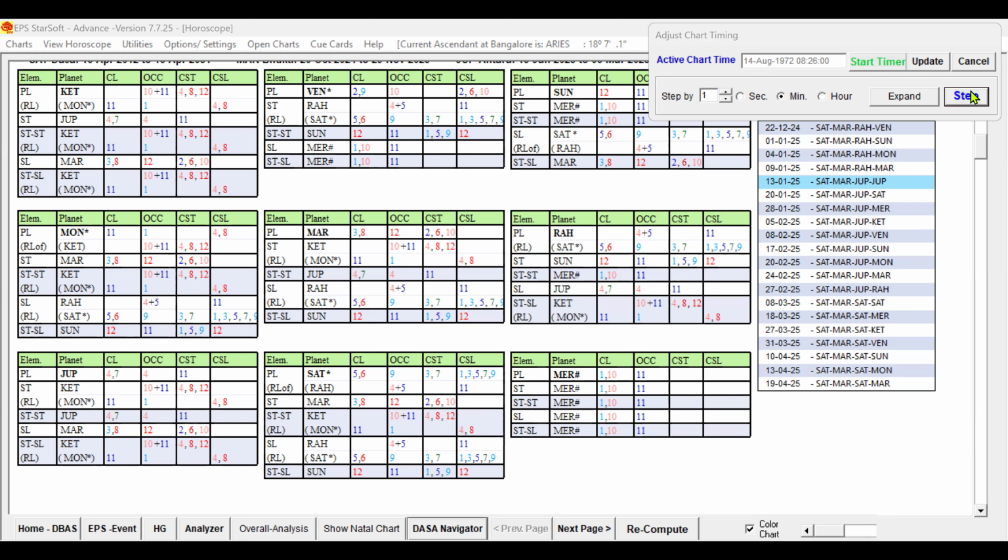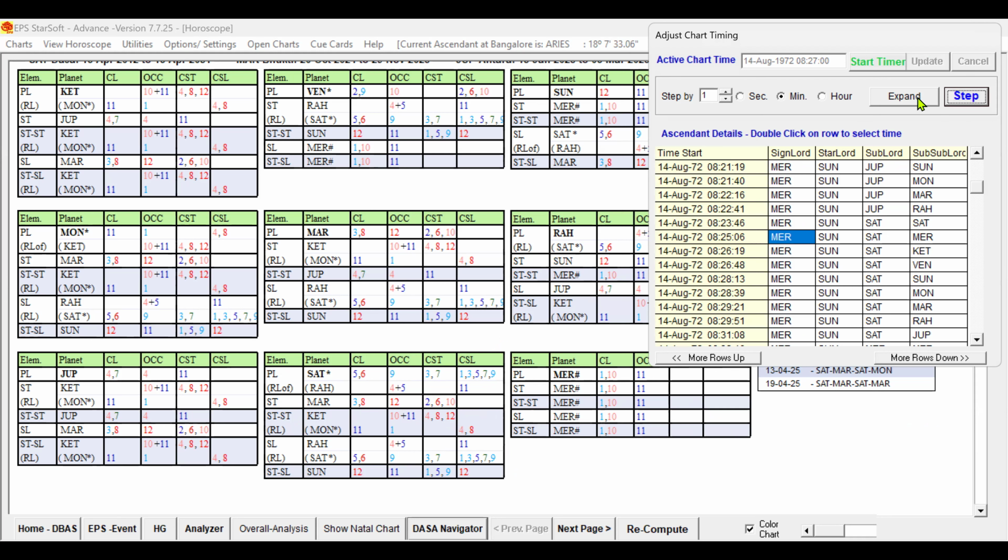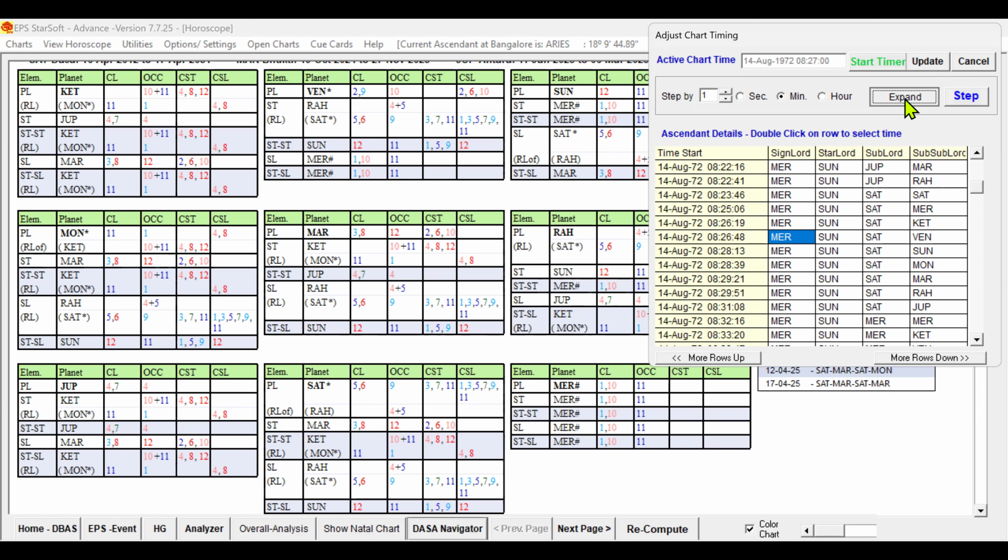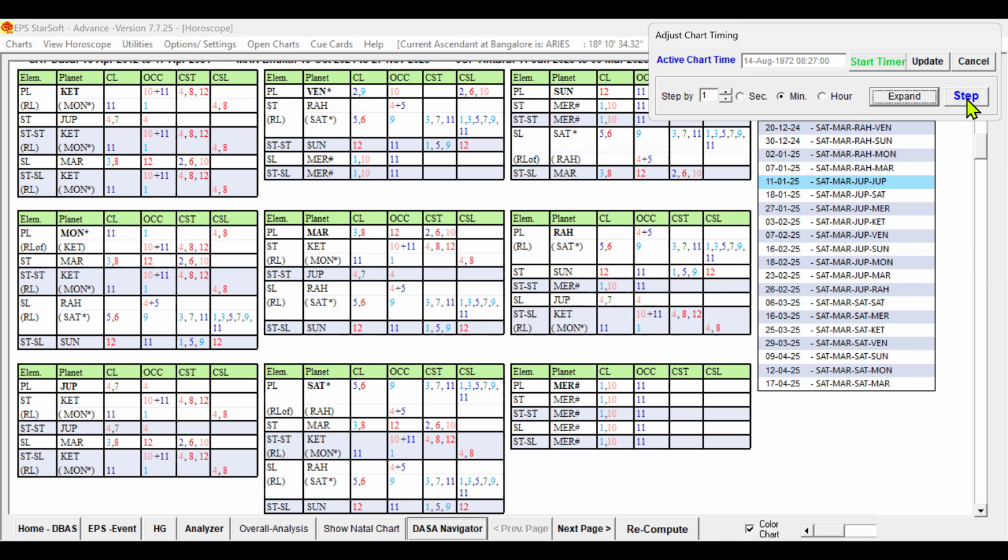So now let us increase one more minute. One by one, let us check. Now 8:27. So what has happened? There is not much difference. Now let us increase one more minute. 8:28. There is no significant change. One more minute. We want that sublord Rahu should be weaker, right? Because the star lord is weak, the sublord should be weaker, then only the destiny becomes weaker, right?